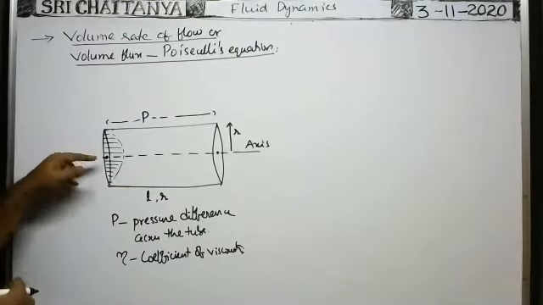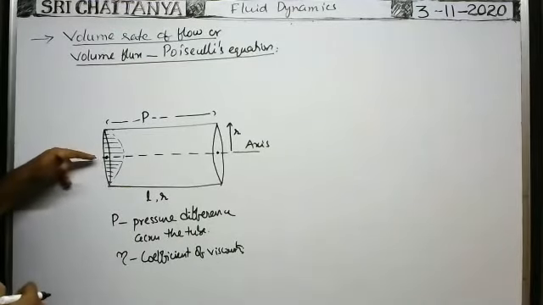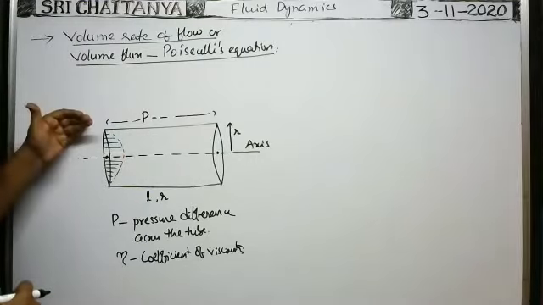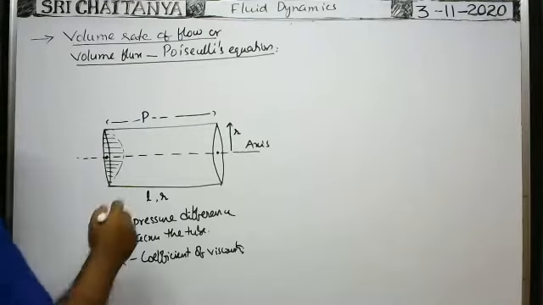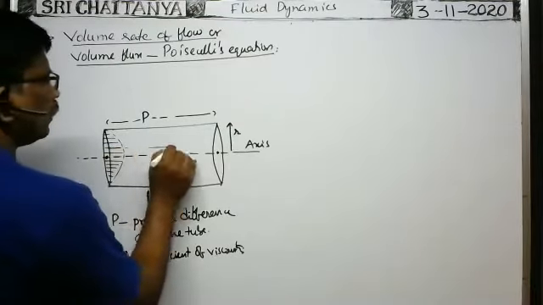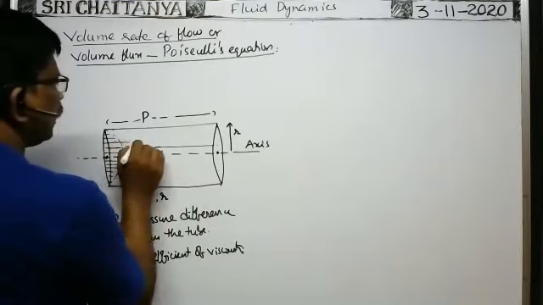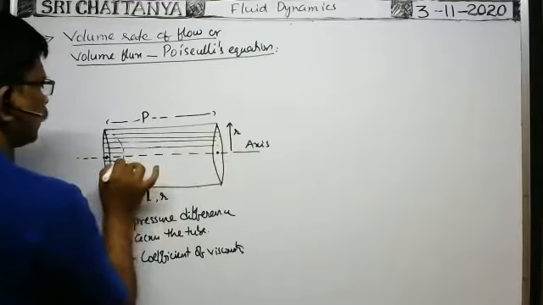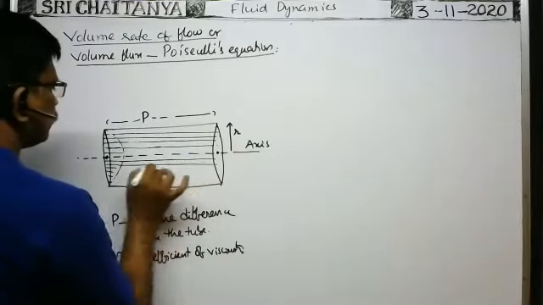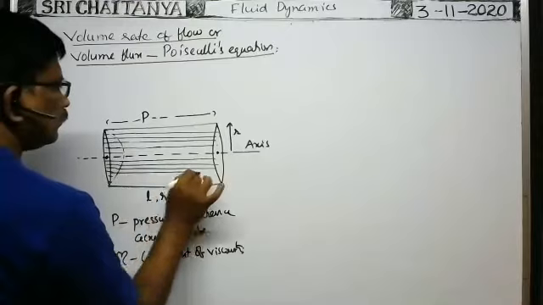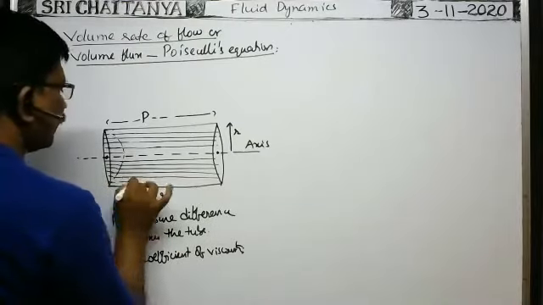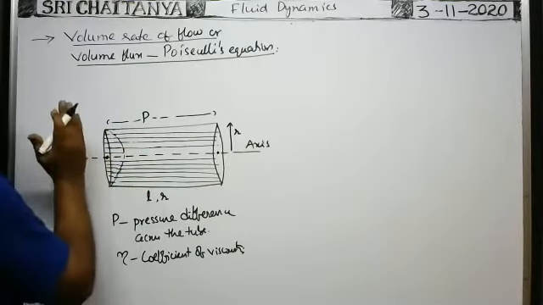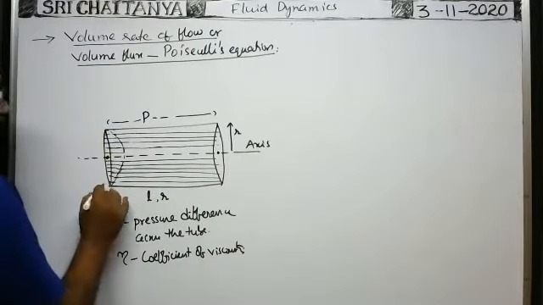This represents that the velocity of the fluid particle passing through the axis of the tube is maximum, and at the boundary, theoretically, it is zero. These are the velocities. These are the streamlines in the tube. So at any instant of time, this is the profile of the fluid particles when they enter the tube at this cross section A.